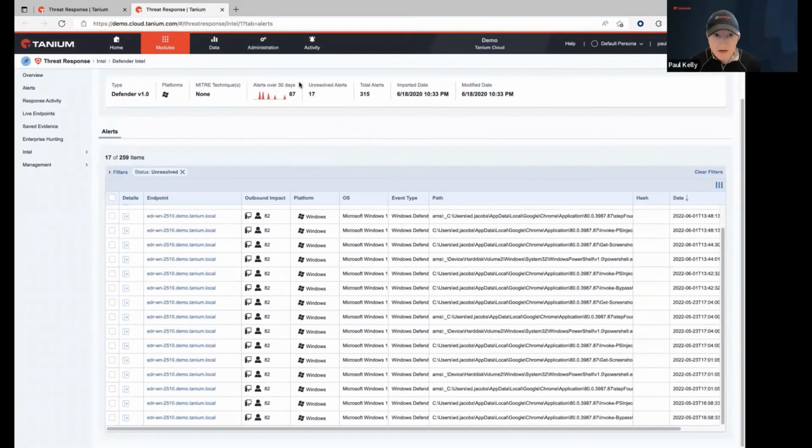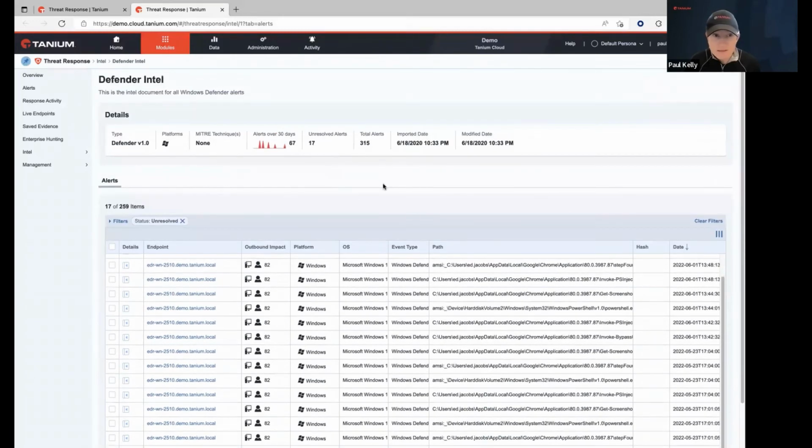Given it's been going on for a while, that means a couple of things. One, we probably don't have the right controls in place to prevent this from happening. Or maybe we do, and it's blocking and just logging. So those are things that you definitely have to look into as well.